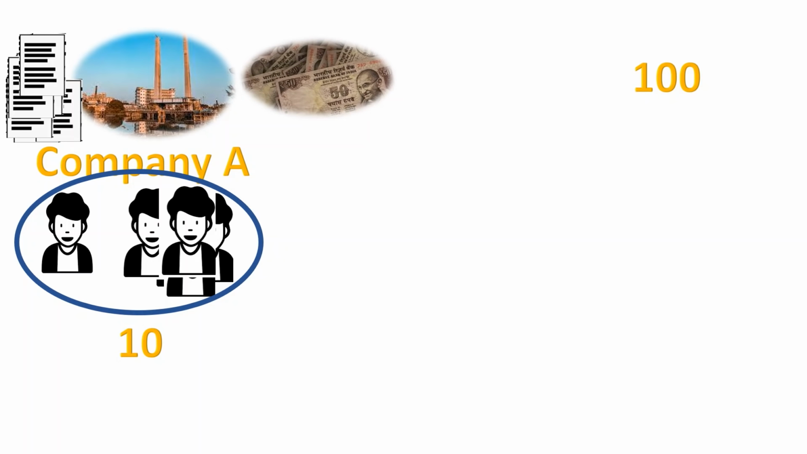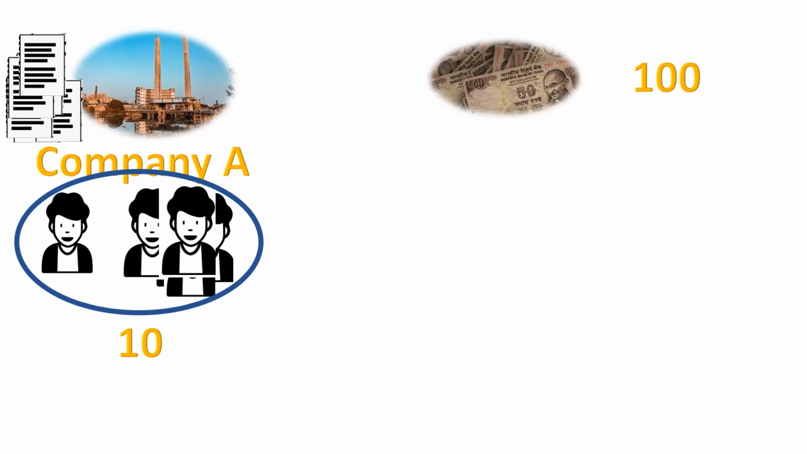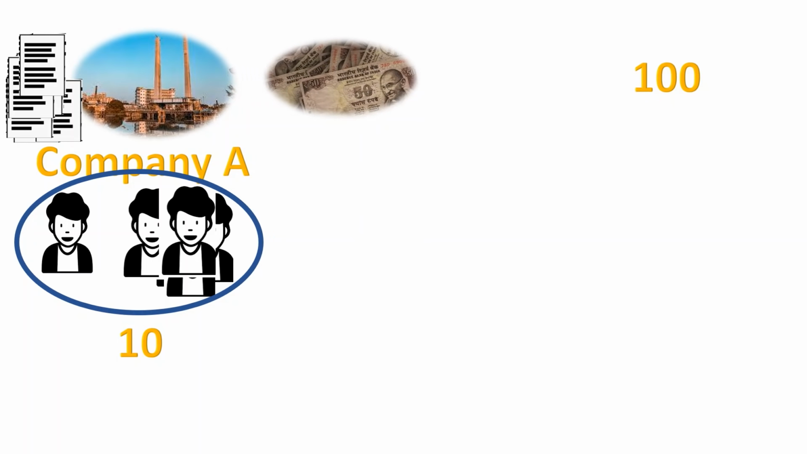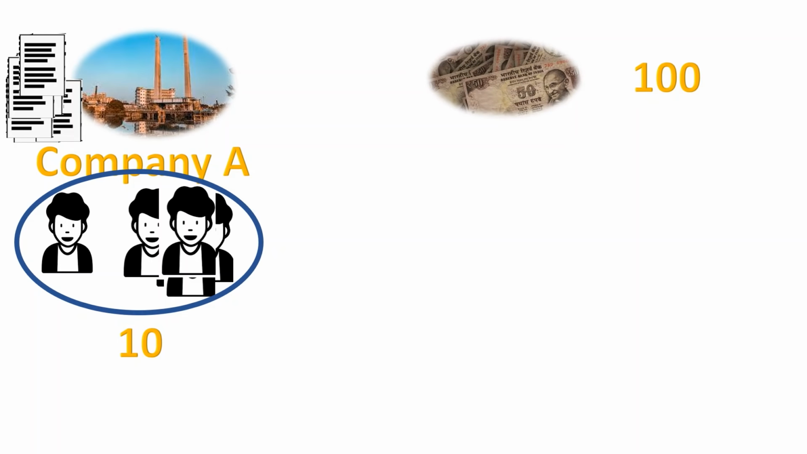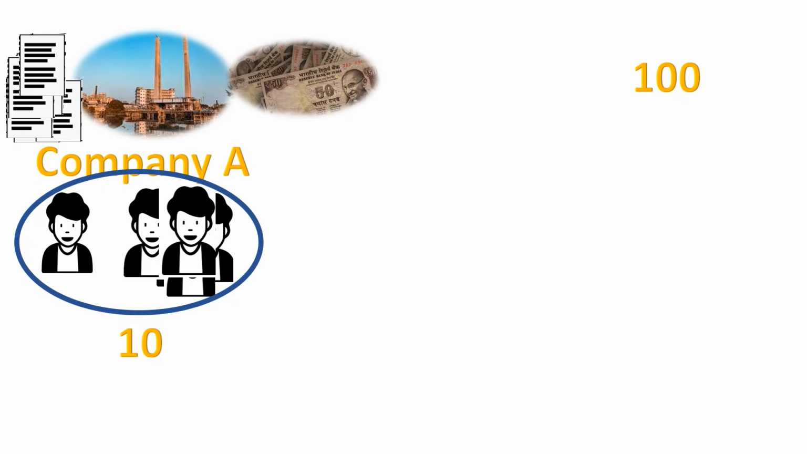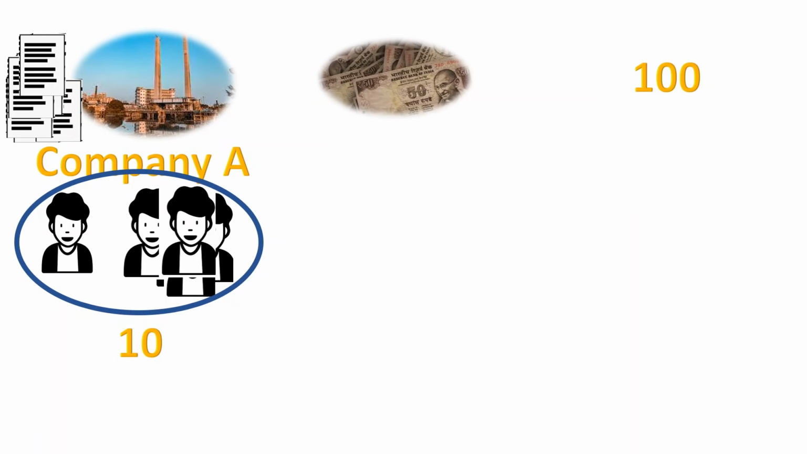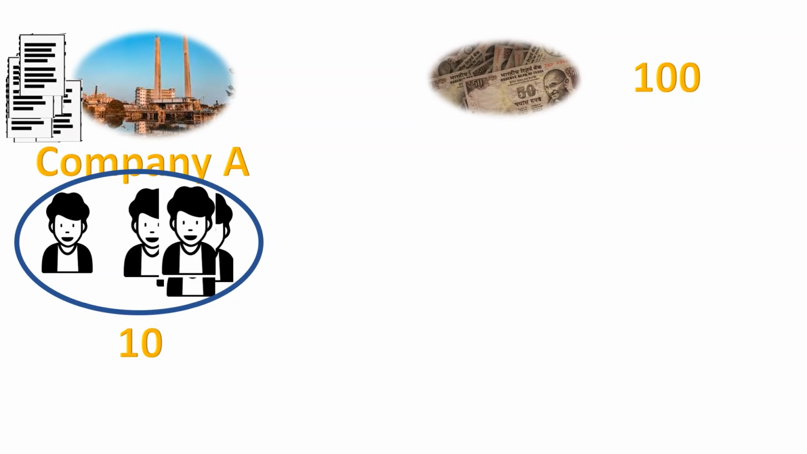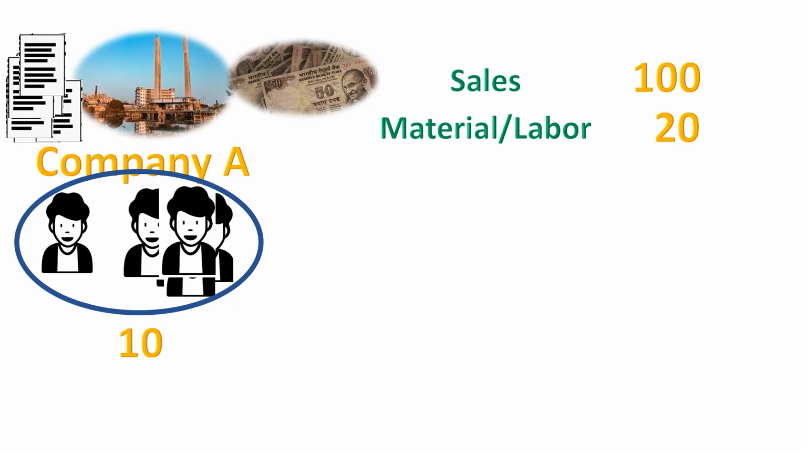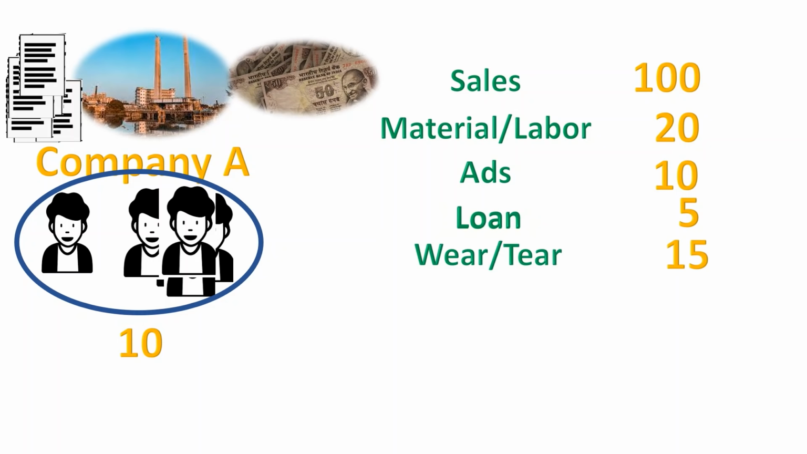The company's revenue is 100 rupees, meaning the company A, from the sale of its goods or services, generated a total income of 100 rupees. But the company has some costs and expenses also, right? It has to pay 20 rupees for the cost of raw materials and labor, 10 rupees for advertisement costs and managing the office, 5 rupees towards debt payment, 15 rupees towards the wear and tear of the machinery, 10 rupees towards taxes.